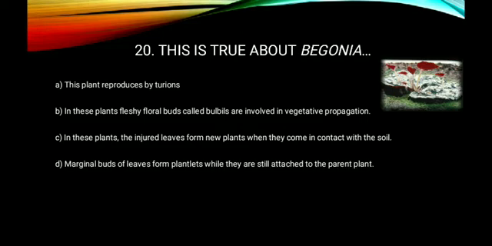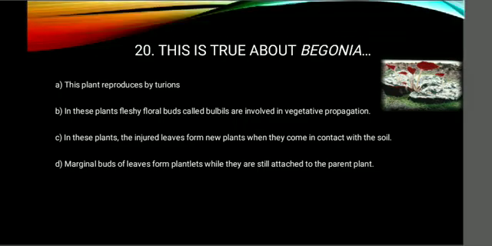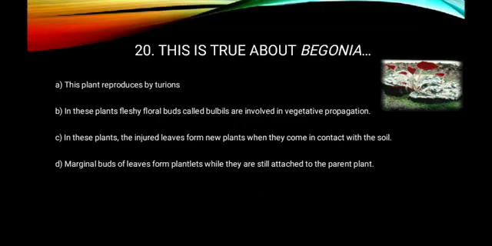Statement D is correct about bryophyllum. Statement A is true about some hydrophytes, potamogeton for example. In these plants, fleshy floral buds called bulbils, most commonly this is found in the agave. So the answer should be option C. So for question number 20, the right answer is option C.